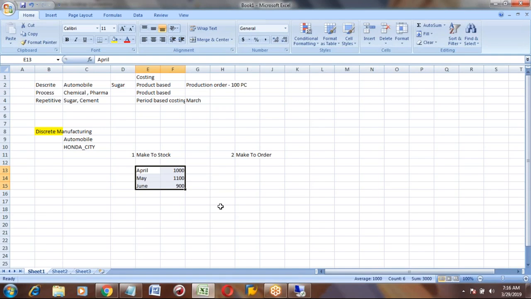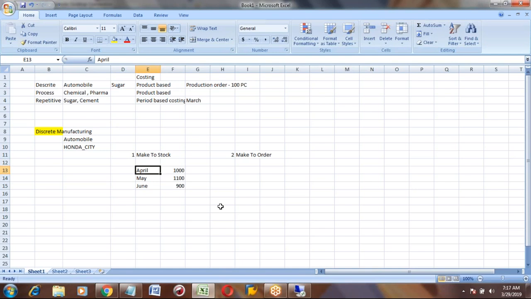You get these assumptions from your past history. In March you sold around 1,000, so you want to produce 1,000 again. In May, you have a local festival, so people will buy more cars and you want to produce more. In June, people will not buy as much, so you can produce 900.